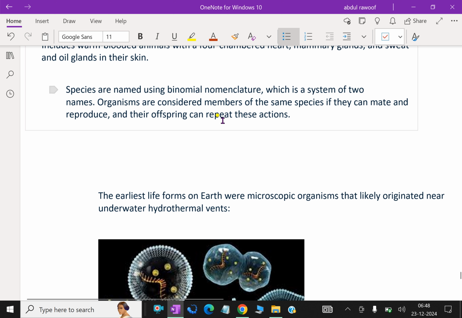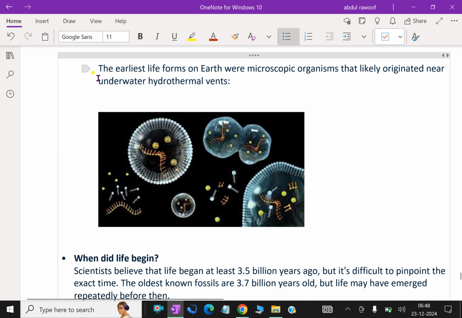Organisms are considered members of the same species if they can mate and reproduce, and their offspring can repeat this action.